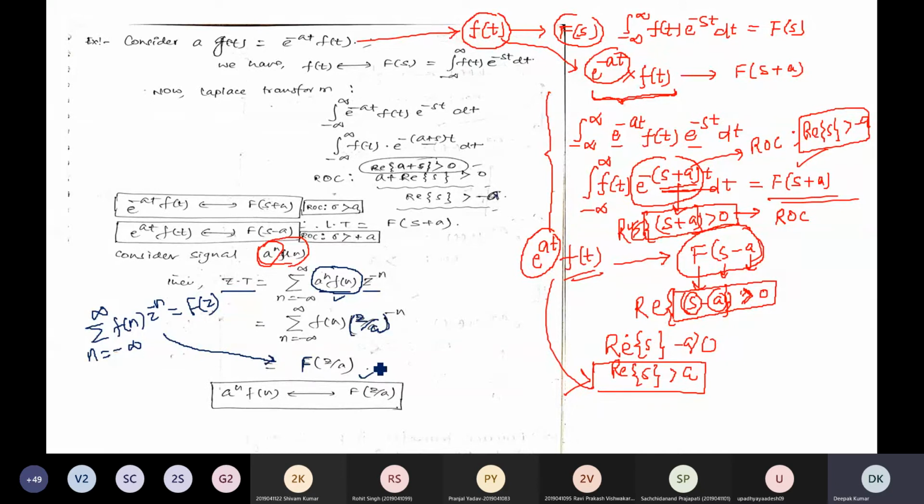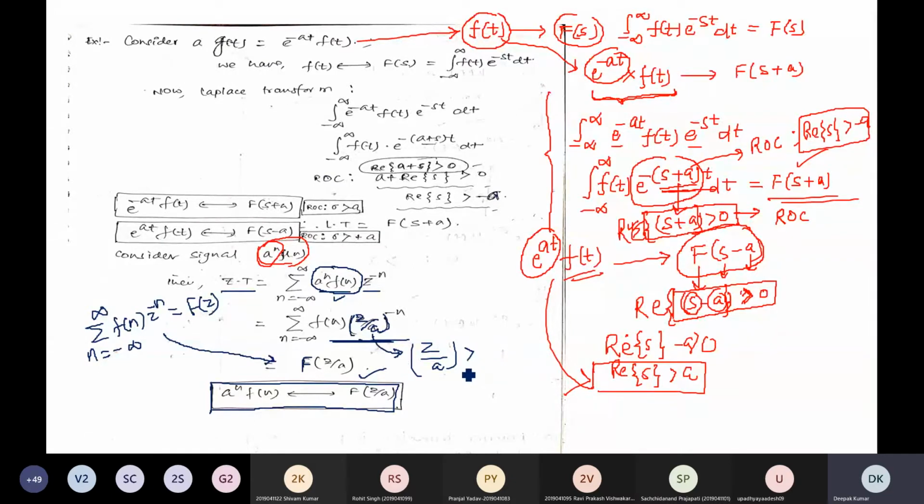F of z by a, and here the region of convergence will be found by checking the terms in this infinite GP series. The terms should be decreasing in nature. The terms should finally be decreasing, meaning z by a should be decreasing.